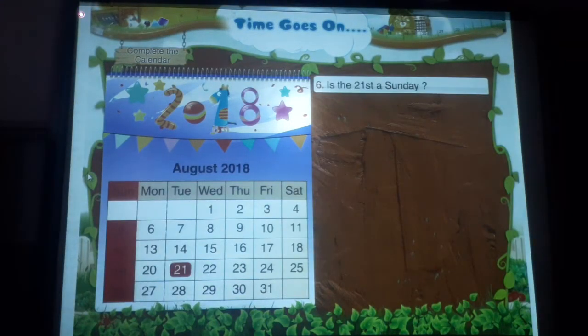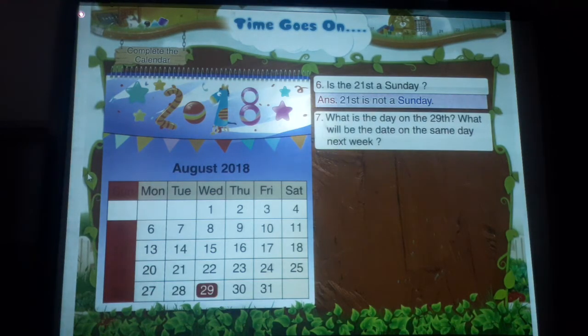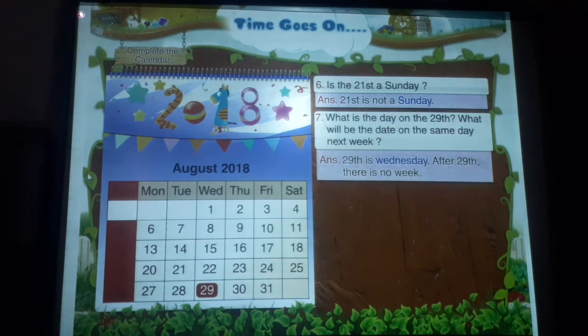Is the 21st a Sunday? 21st is not a Sunday. What is the day on the 29th? What will be the day on the same day next week? 29th is Wednesday. After 29th, there is no week.